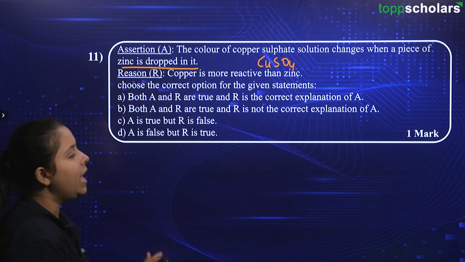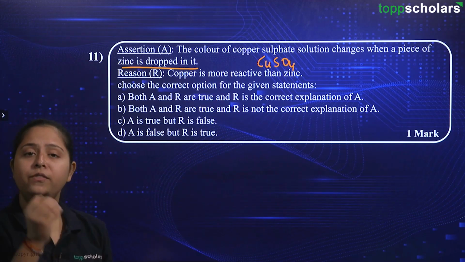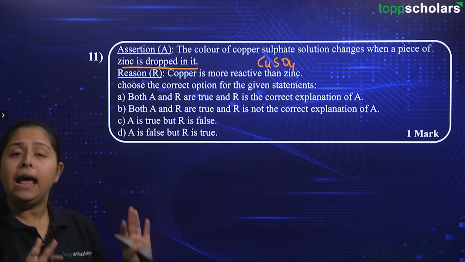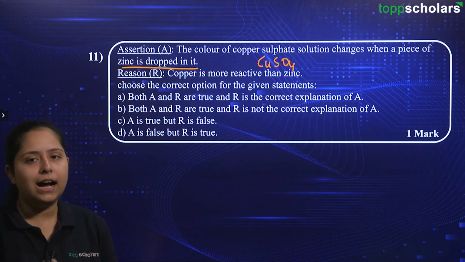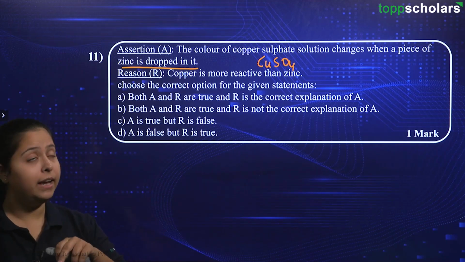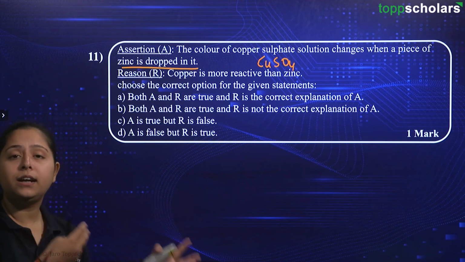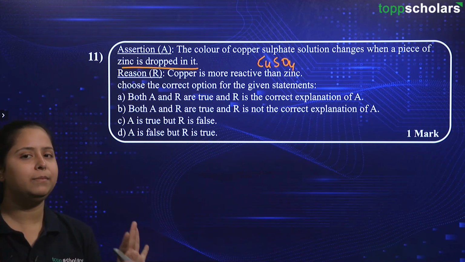Alright, so we have a beaker or a flask in which there is copper sulfate solution and then we are dropping zinc pieces, solid zinc pieces in that, and now we are saying that the color is changing. So, we have taken a flask in which copper sulfate solution is there and now we are adding pieces of zinc and the condition is that the color of the copper sulfate solution is now changing. Okay, this is the assertion statement given to you.